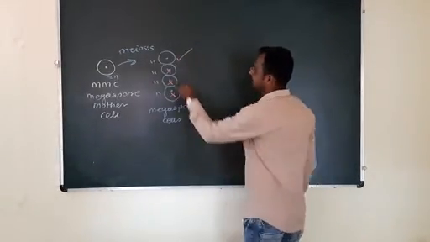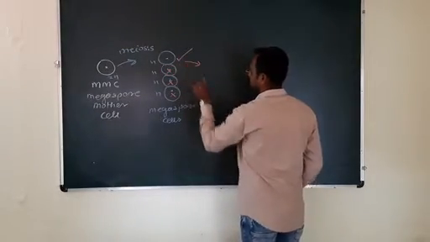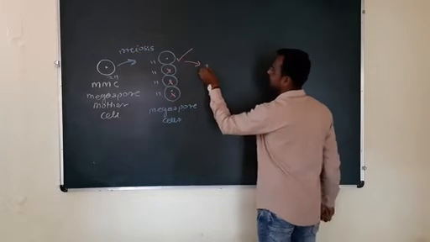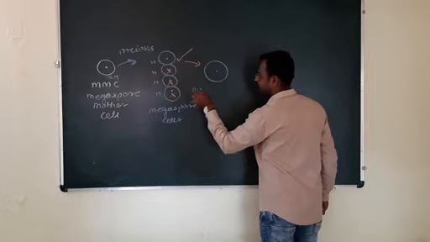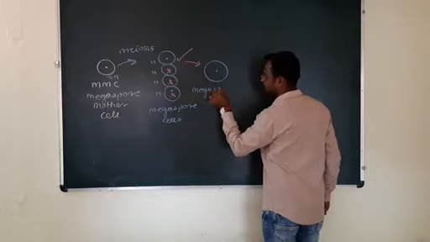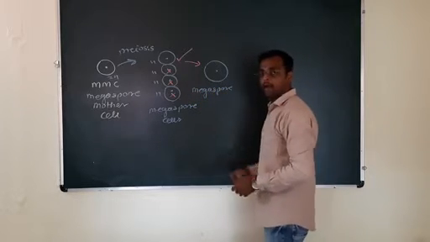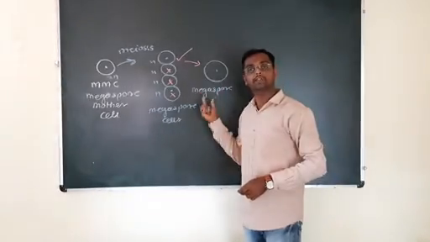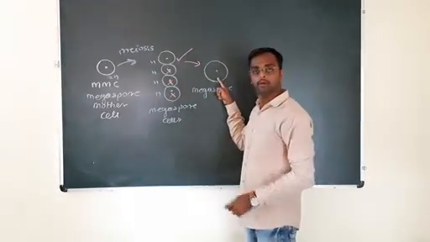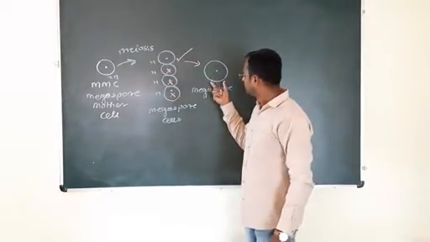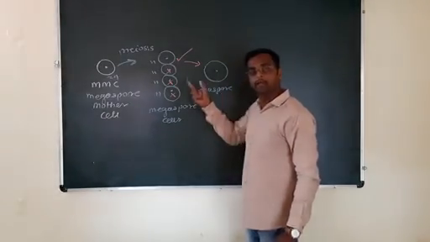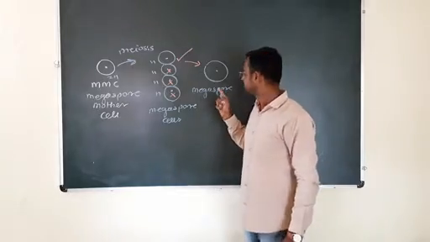This single megaspore remains functional. This is a megaspore, and the megaspore is the first cell of the embryo sac. From this megaspore, the entire embryo sac develops.